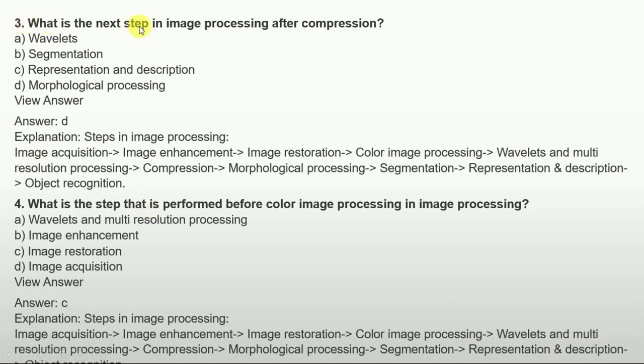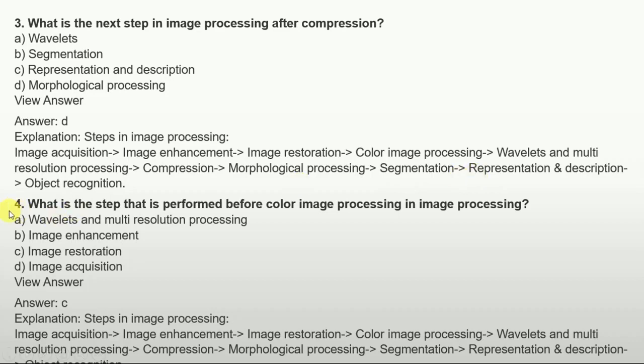The next question is, what is the next step in image processing after compression? So after compression, what is the next step? Options are wavelets, segmentation, representation and description, and the last one is morphological processing. The answer is morphological processing, because the steps in image processing are firstly image acquisition, then image enhancement, image restoration, wavelets and multi-resolution processing, then compression, after that morphological processing, and then segmentation. So we can see a very clear answer.